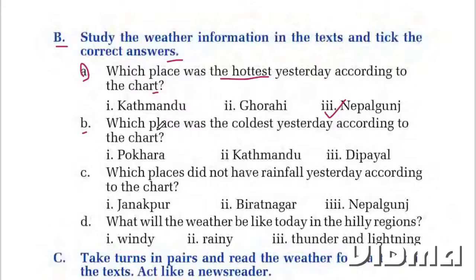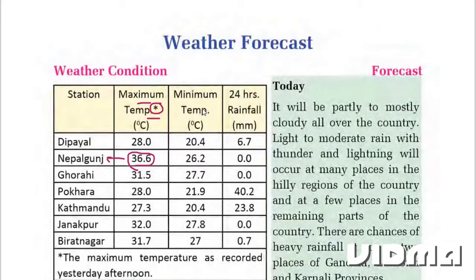Second, which place was the coldest yesterday according to the chart? The coldest. Question says the coldest, so we will go to minimum temperature. So minimum 20, 20.4.